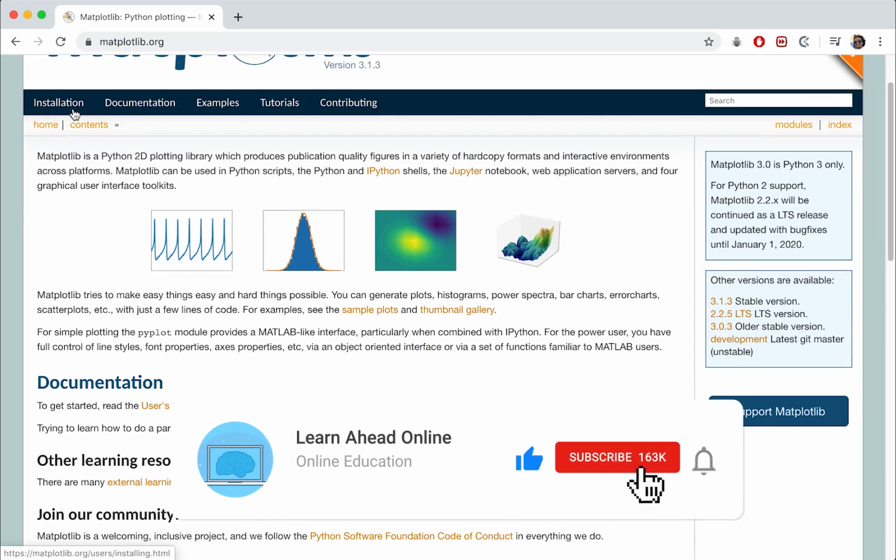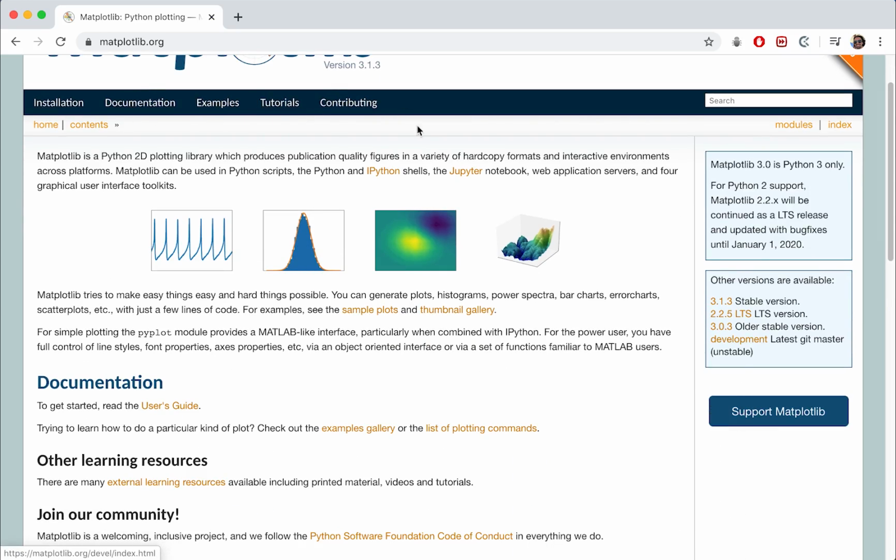So as you can see, it gives you information on installation, gives you the documentation, there are some examples, some tutorials, etc. Now for the most part, the tutorials and the examples documentation is okay, much better than a lot of the other documentation for a lot of other languages I've looked at, but it can still be a little bit confusing, hence why I assume you're taking these courses.